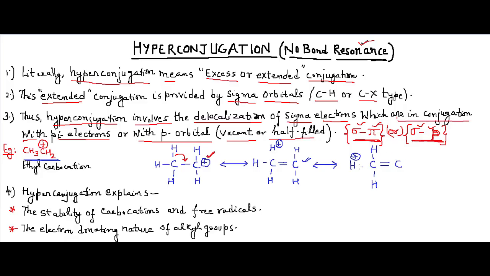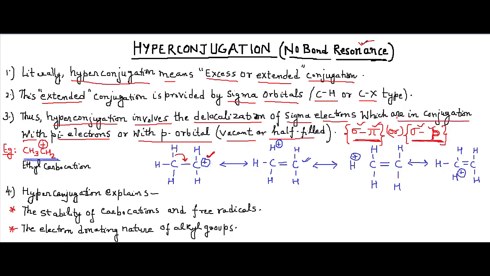In a similar way, the third structure will also be drawn like this, with the third hydrogen, H and H. So what is actually happening?